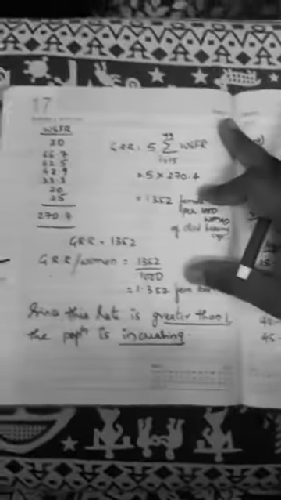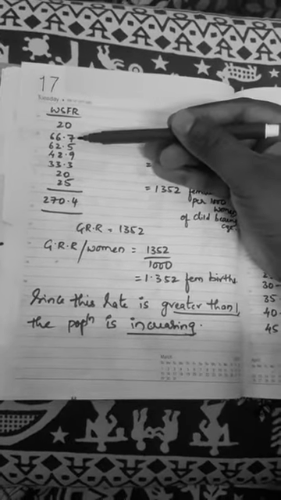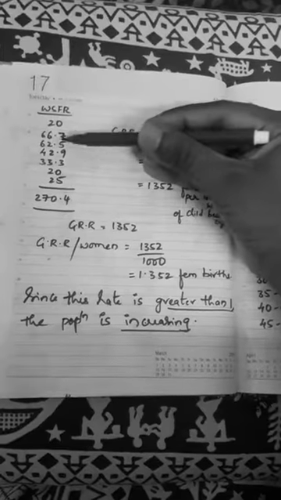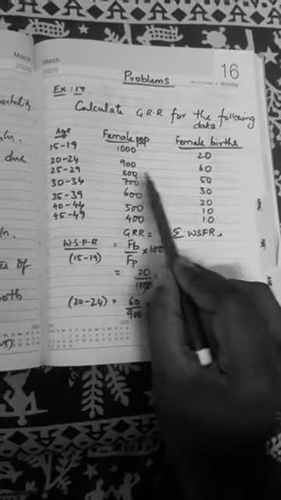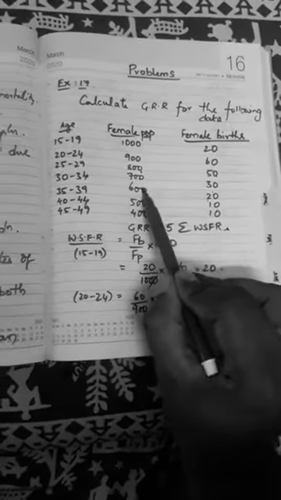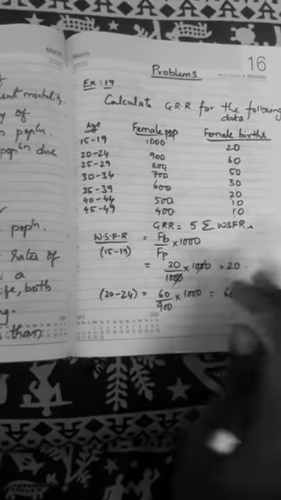Here comes the table. See, WSFR 20 we have calculated, 66.7 also we calculated. Next, individually births per population into 1000. So individually, this 50 divided by 800 into 1000, 30 divided by 700 into 1000, 20 divided by 600 into 1000, 10 by 500 into 1000, 10 by 400 into 1000.